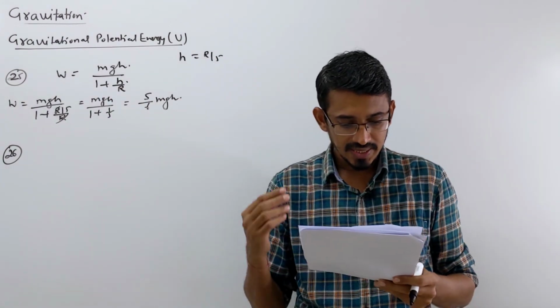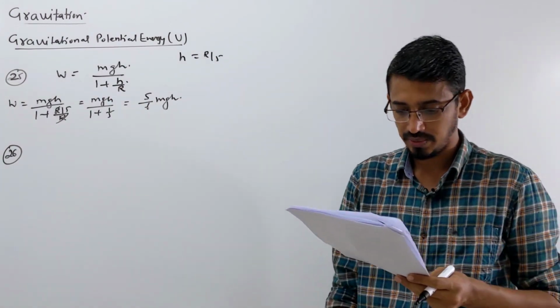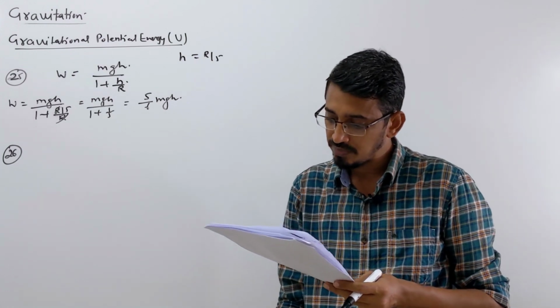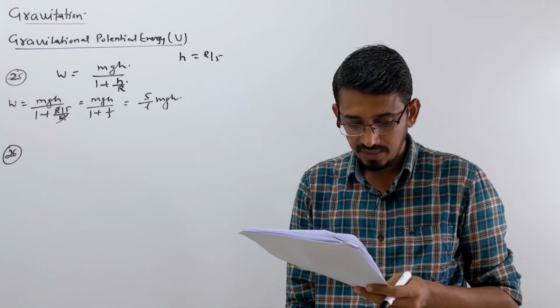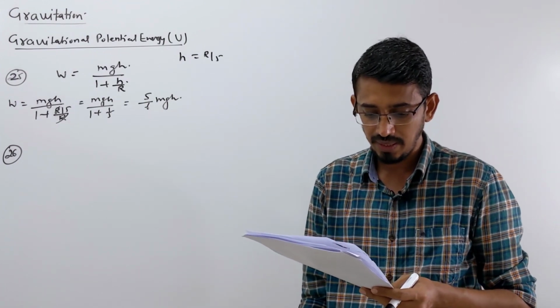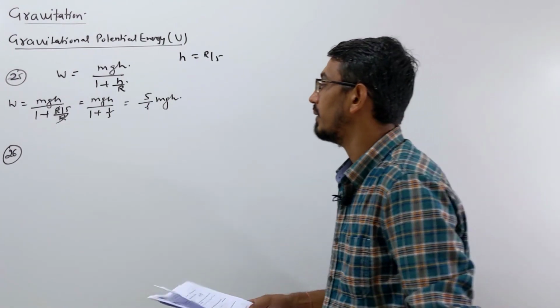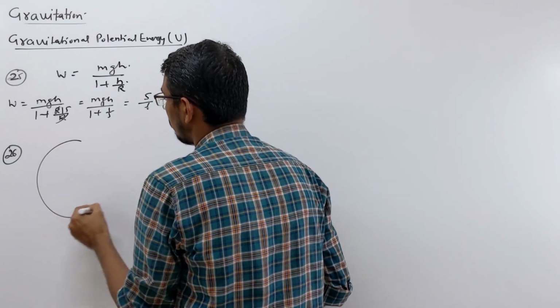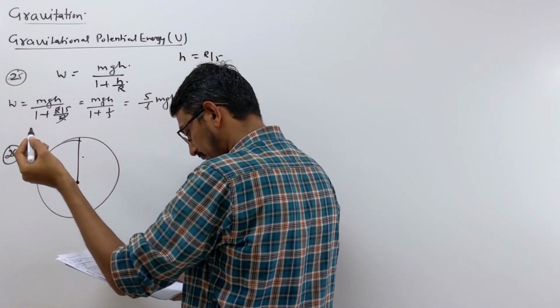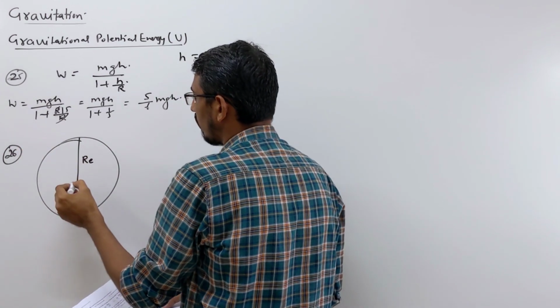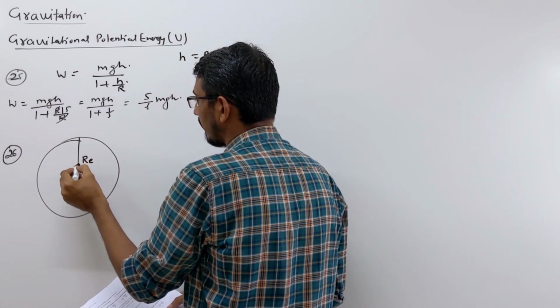A body is placed at a distance of r0 from the center of the earth, and starts moving from rest. The velocity of the body on reaching the earth's surface will be what? Okay, look here, some body here. This is earth of radius, they are writing the symbol RE. One object was somewhere here, anywhere like here.